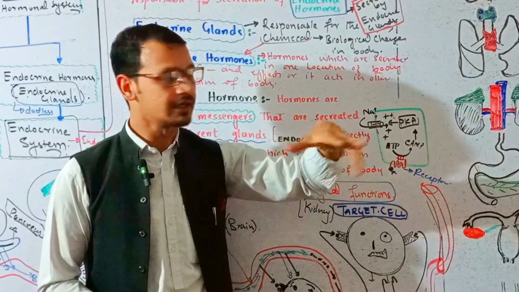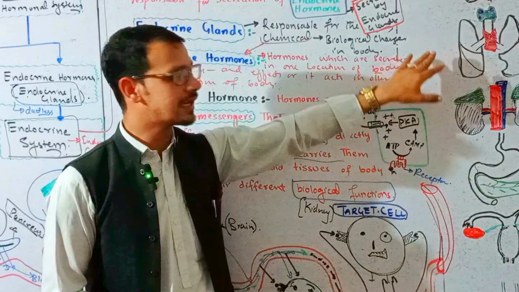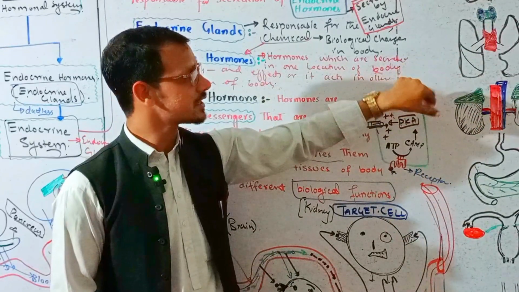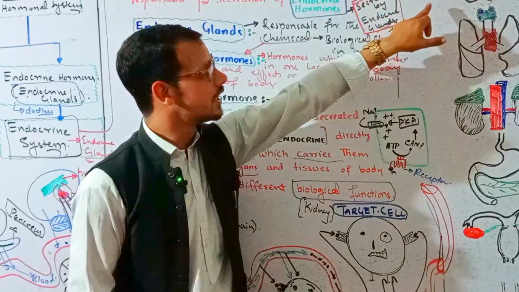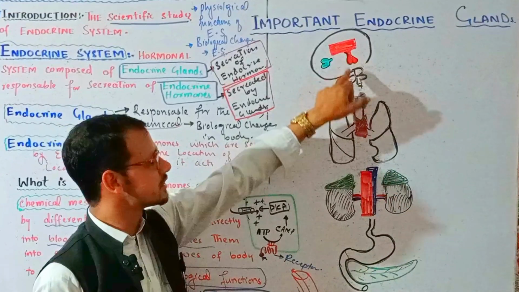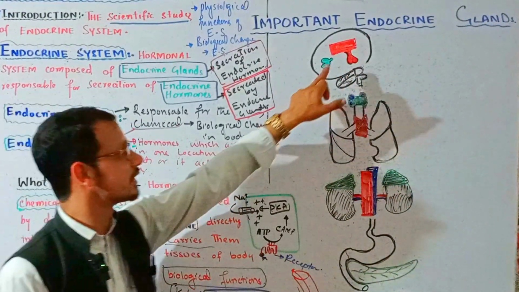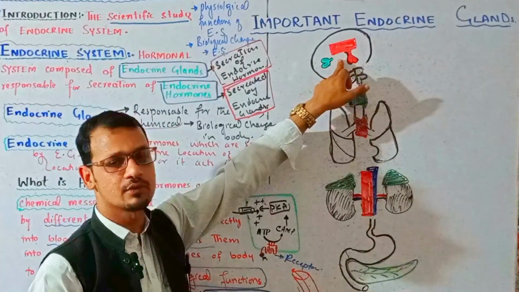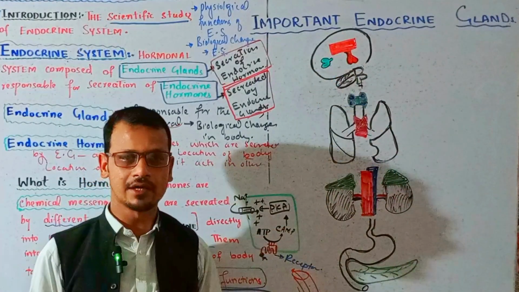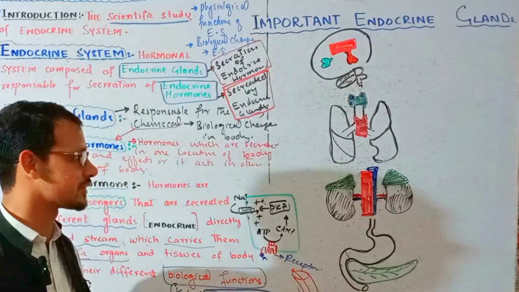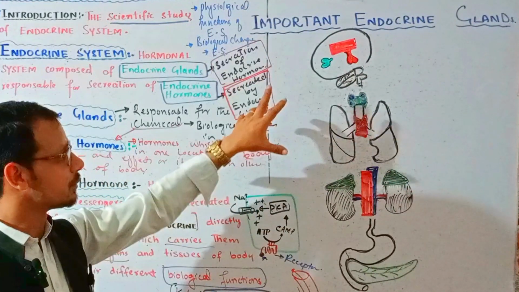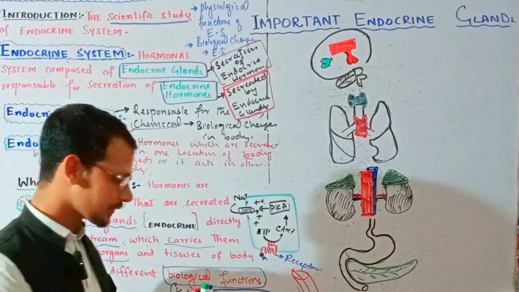discuss some important endocrine glands, but this is not final, right? Because after this, in a series of lectures, we will discuss these glands one by one. For example, in one lecture we will cover the hypothalamus, in another the pituitary, thyroid gland, thymus gland, adrenal gland, etc., right? This is just a look at the important endocrine glands, right? So let's,